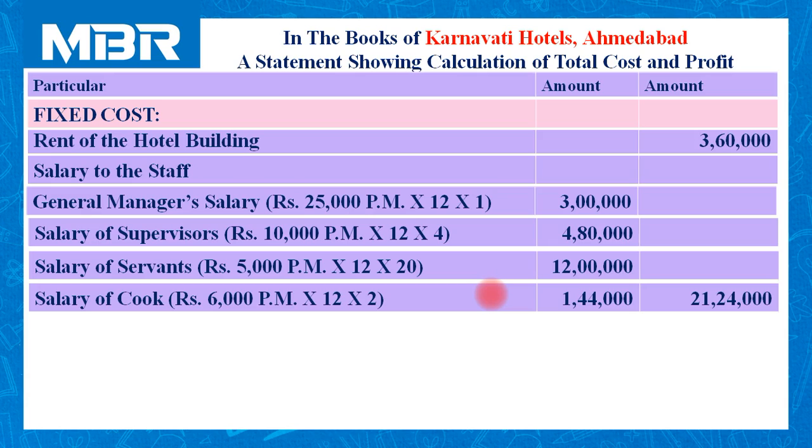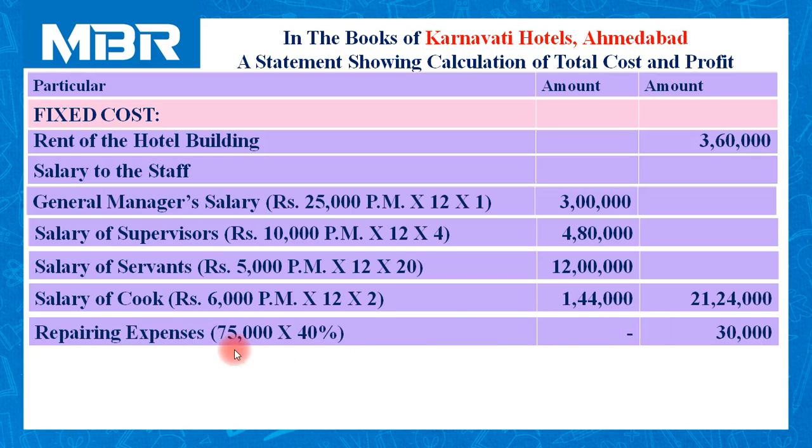We have already completed this kind of calculation in earlier areas, like theatre and hospital. So there is no change in the pattern of calculation for salary to the staff involved in the operation of concerned services. Now move forward.